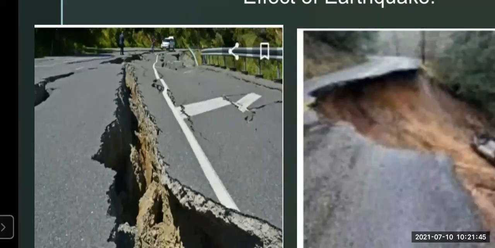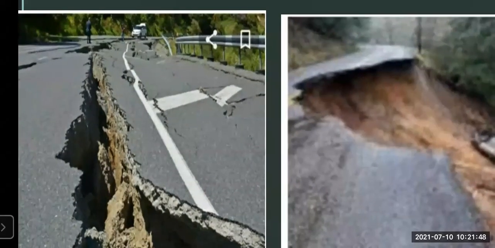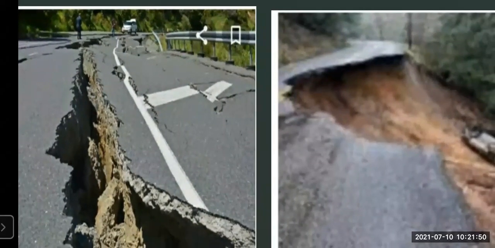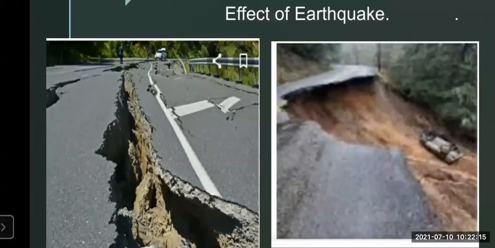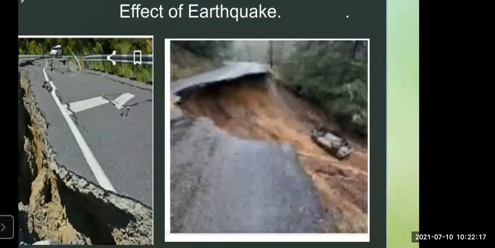Now in the second part of the slide, you can see a landslide. Because of the landslide, half of the road has fallen apart. So, what is the effect of earthquake? The cracks and fractures cause landslides, which lead to the sliding of the rocks. And here in the picture, the sliding of the road. The mud has gone apart and half the road is broken. So, this is also an effect. Now, to understand more effects, we'll see the next slide.